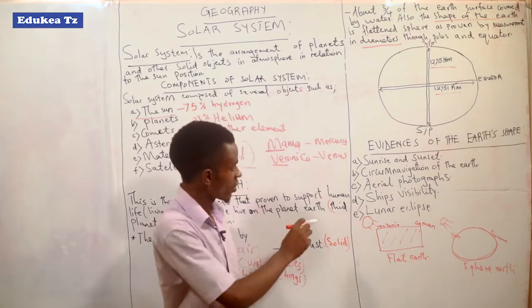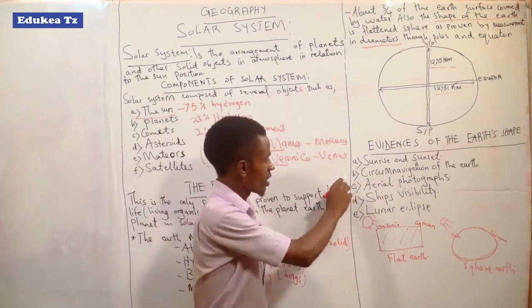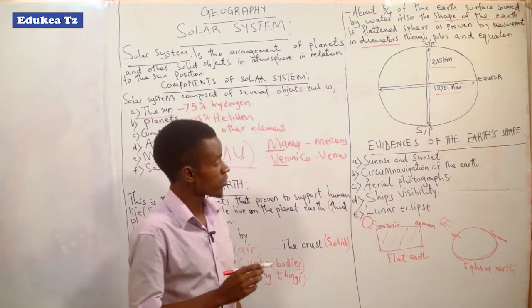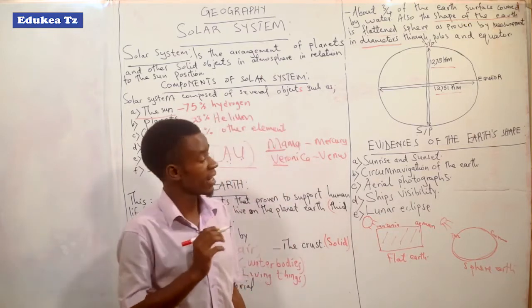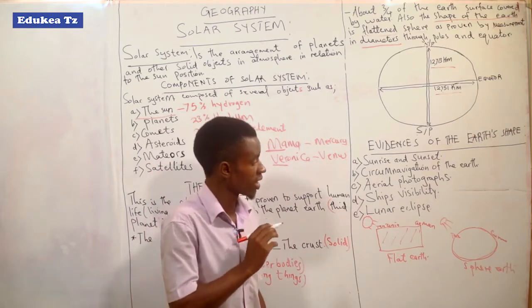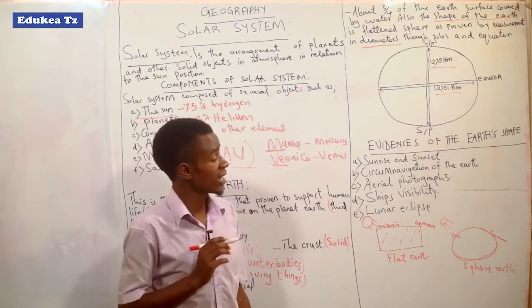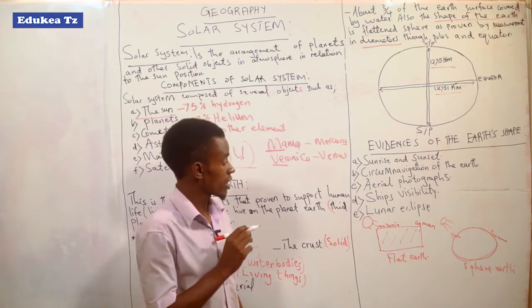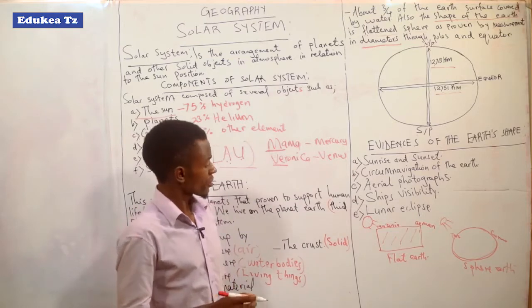So that is all about the circumnavigation of the Earth. When we make an example of circumnavigation, you have to make reference to that scientist, Ferdinand Magellan. He made his own investigation about the Earth from 1519 up to 1522. That's all about the circumnavigation of the Earth.